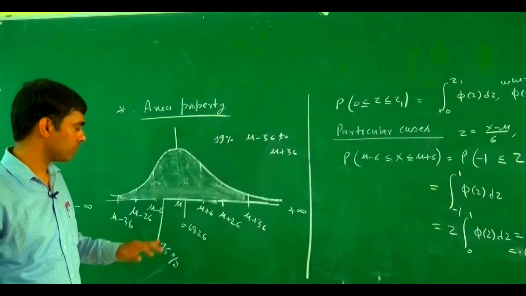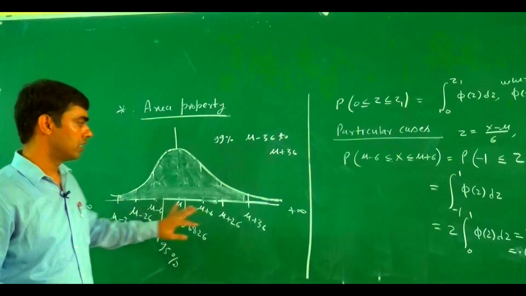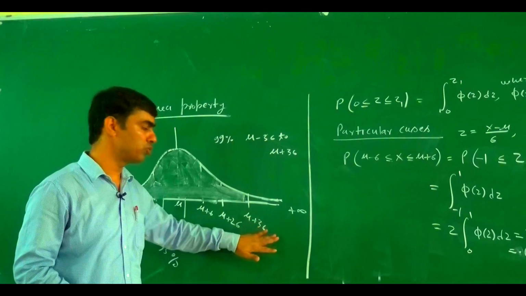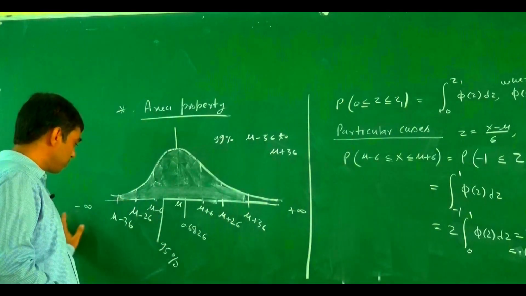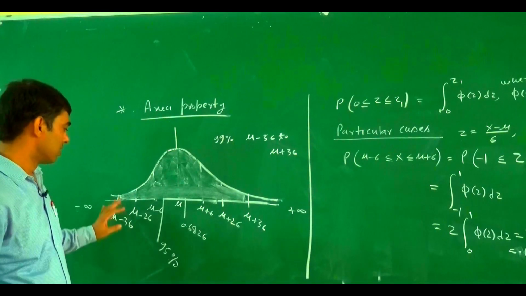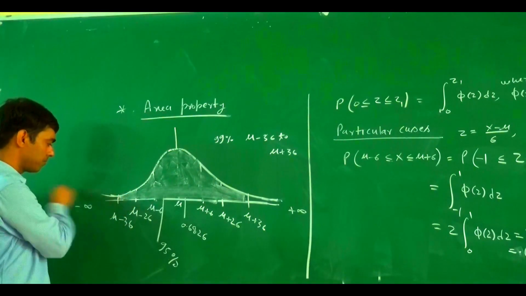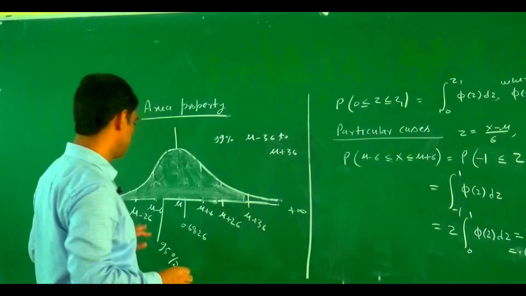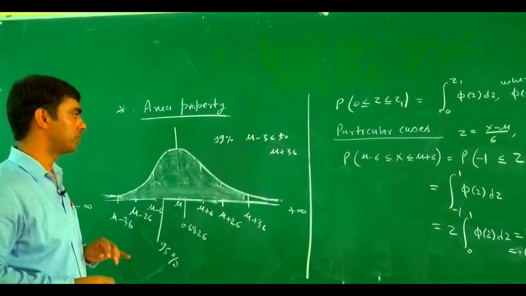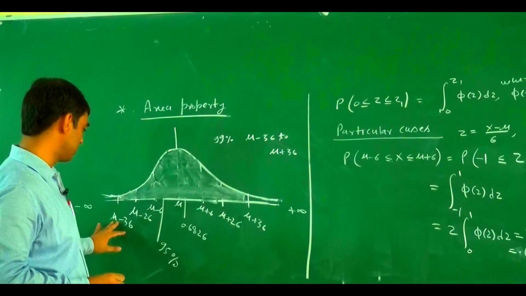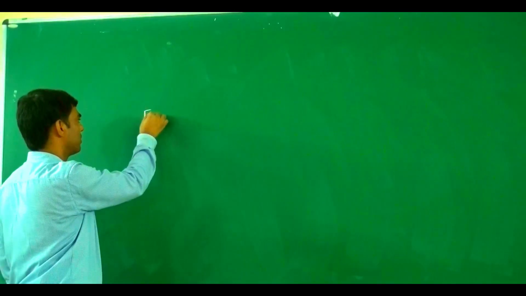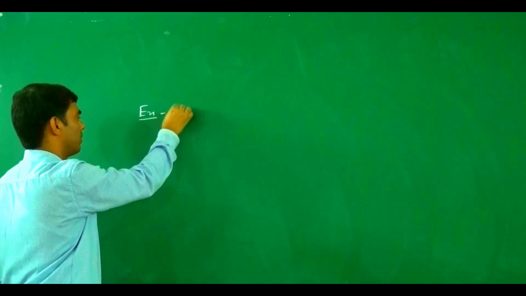Conceptually, this means only 1% of the area lies beyond mu plus 3 sigma and before mu minus 3 sigma. This is the meaning of this normal curve. So this one is mu, this one is mu minus 3 sigma, this one is mu plus 2 sigma. Now we solve one other example, example 0, 1.